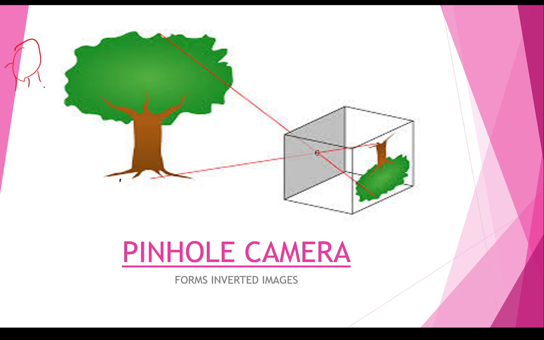Light rays coming from the source fall on a tree at points A and B. Light rays from point A travel in a straight line and fall on X on the screen, and rays from the bottom of the tree at point B fall at point Y. Their position remains unchanged because light rays travel in a straight line. So when they fall on the screen, the image forms inverted.